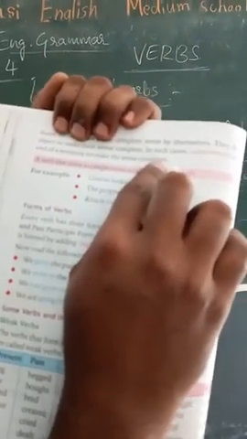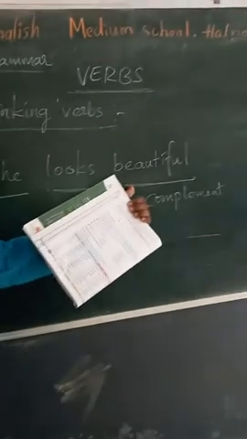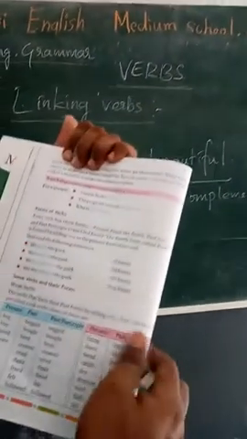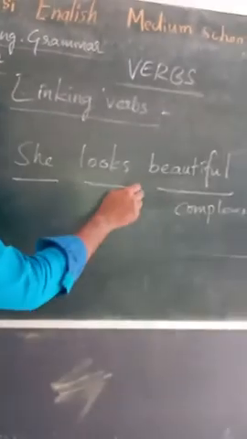In these cases, a complement is added to the end of the sentence to make the meaning complete. When we add these complements to the sentences, they give complete meaning. A verb that joins a complement is called a linking verb. Here, looks is a linking verb.